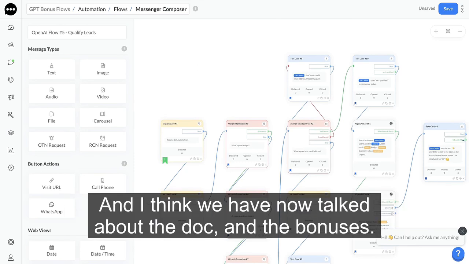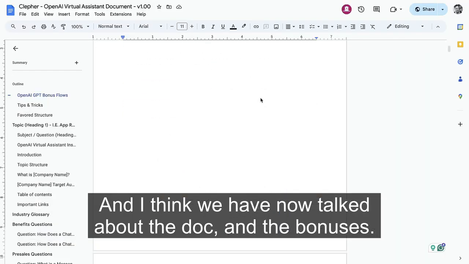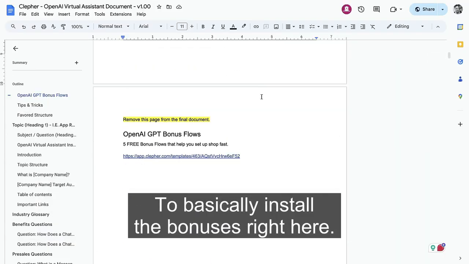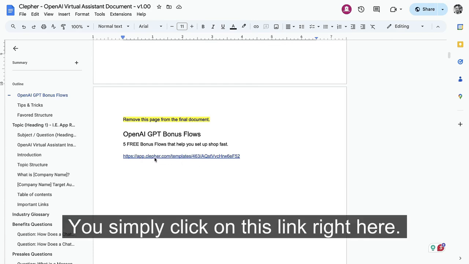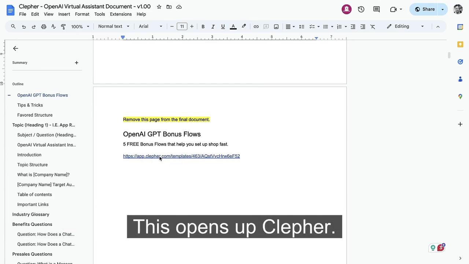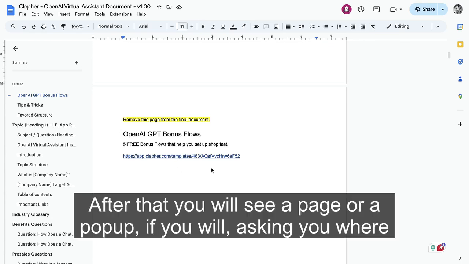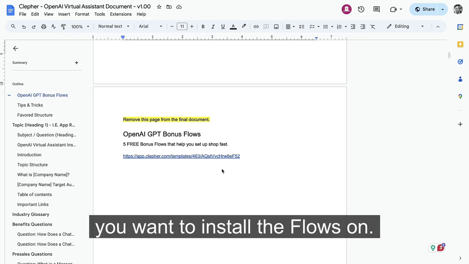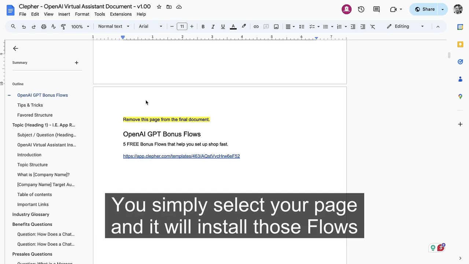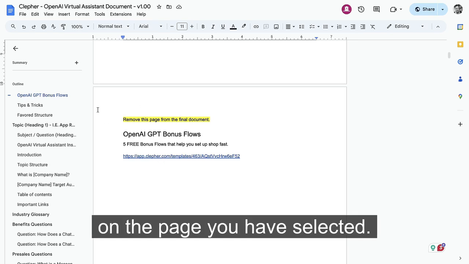And I think we have now talked about the doc and the bonuses. There we go. Yeah, to basically install the bonuses right here, you simply click on this link right here. This opens up Clever. And if you're not logged in yet, it will prompt you to log in. After that, you will see a page or a pop-up, if you will, asking you where you want to install the flows on. You simply select your page and it will install those flows on the page you have selected.